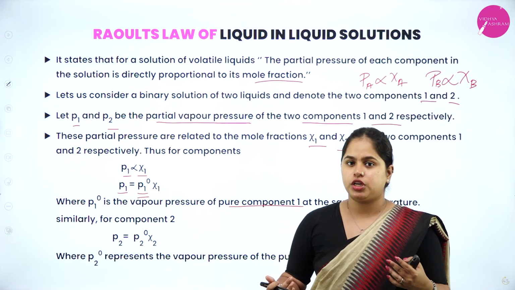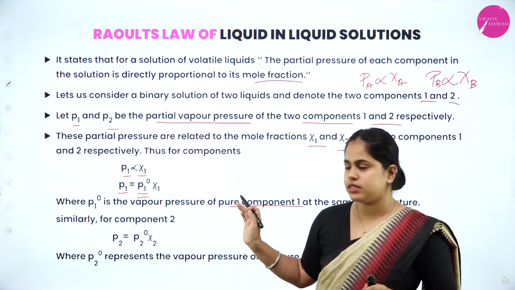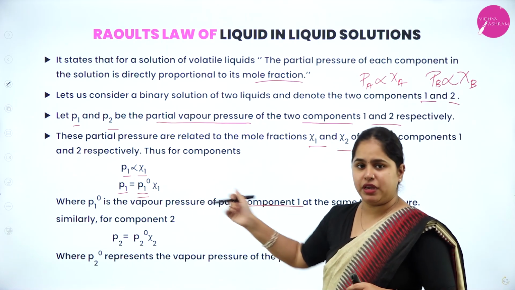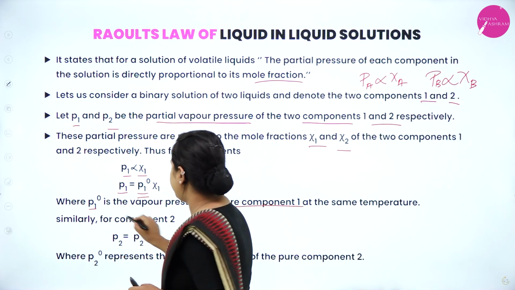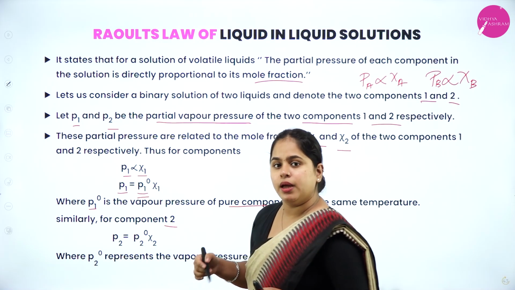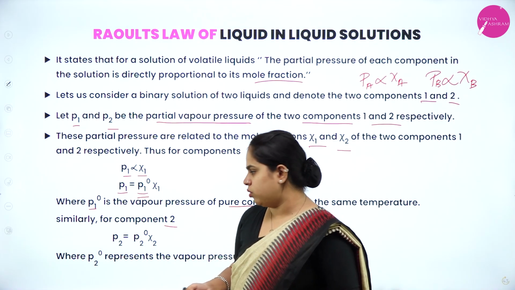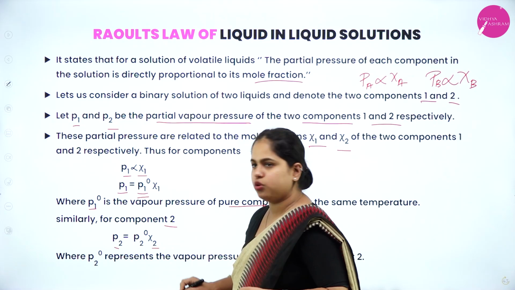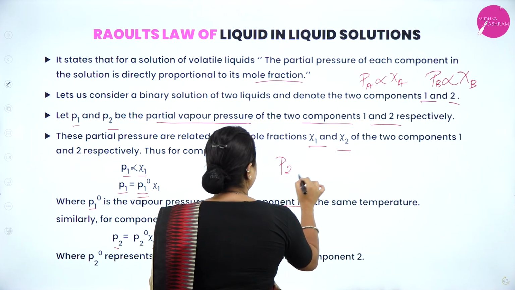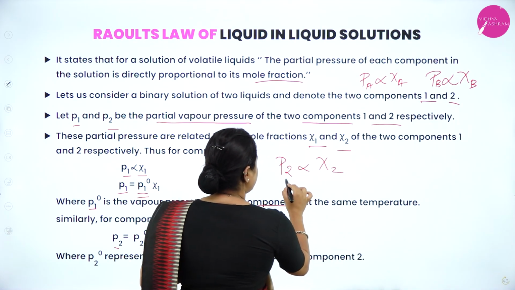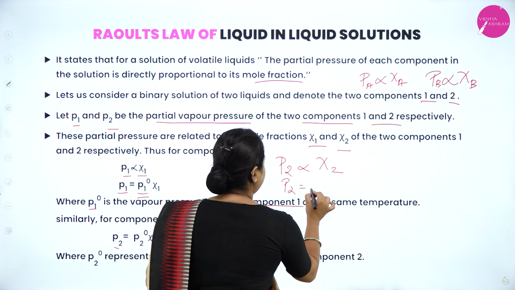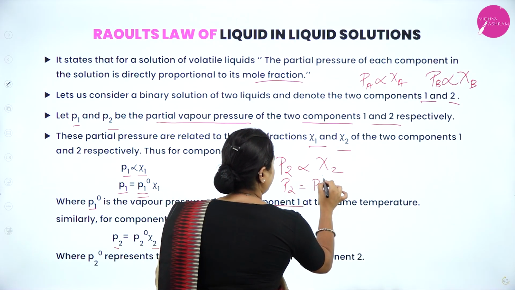What is the vapor pressure exerted by component 1? That is called P1 naught. Clear? Now similarly for component 2, P2 will be directly proportional to the mole fraction chi2. So removing the proportionality, we get P2 is equal to P2 naught into chi2.